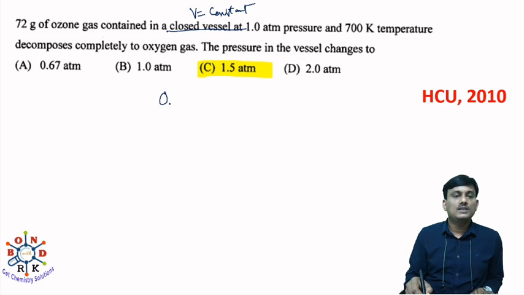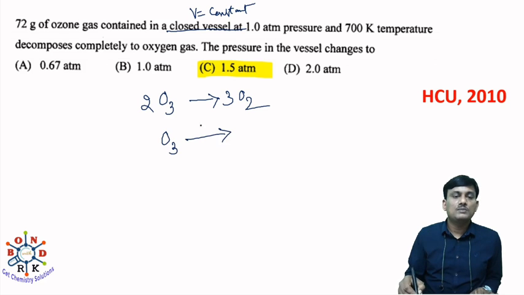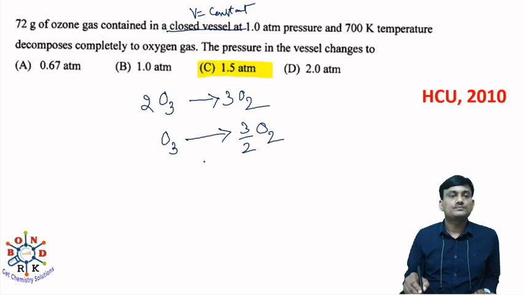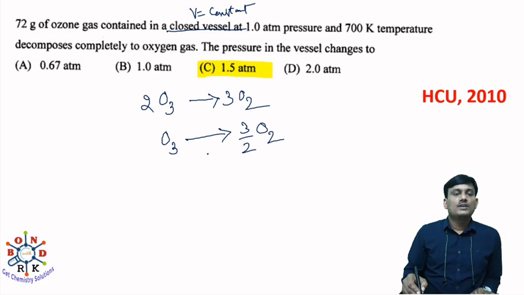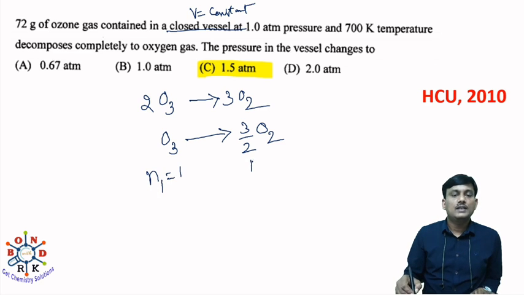Let's take O3. When it is converted into O2, 2 moles of O3 gives 3 moles of O2. So 1 mole of O3 gives how many moles? It will be 3 by 2 O2. Initially, how many moles? N1 is equal to 1 mole and N2 is equal to 3 by 2 moles.